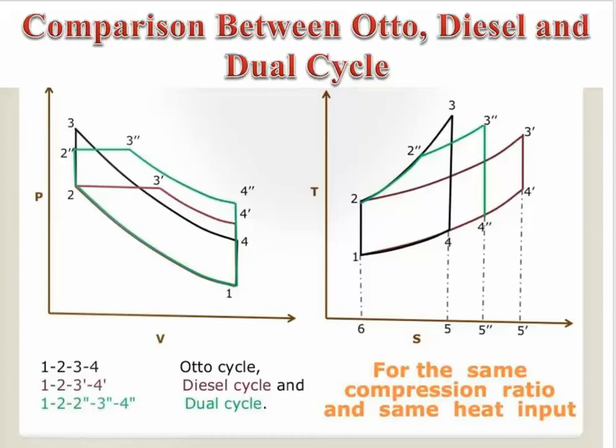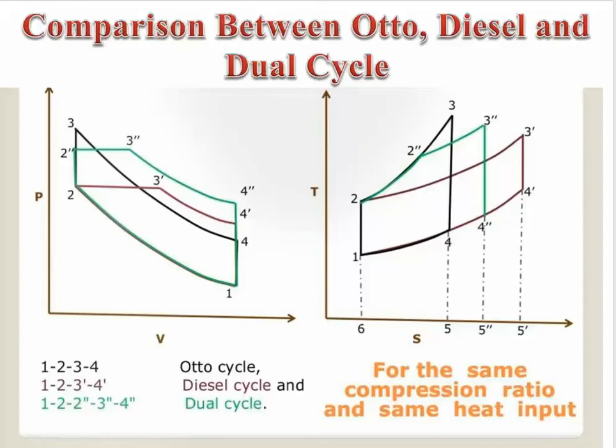Let's see with the help of the diagram. You can see that the black marked line represents the Otto cycle, and the purple line shows the diesel cycle. With the combination of the Otto and the diesel cycle, we form a dual cycle. The cyan color shows the dual cycle processes.